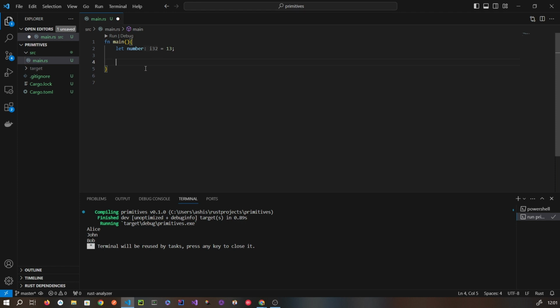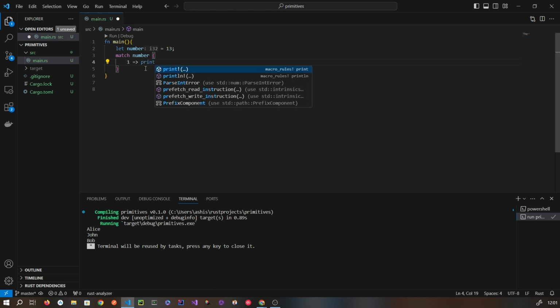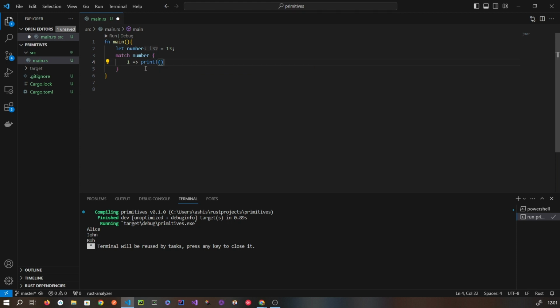So suppose you are getting some number from an external system and you want to take a decision based on that number, so what you can do is something like this. Here you are supposed to enter a comma.